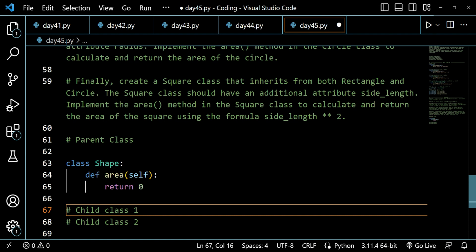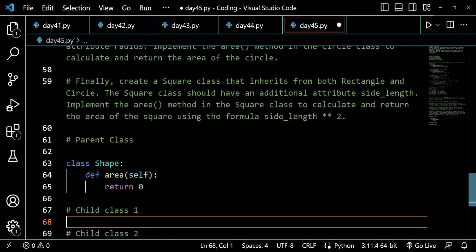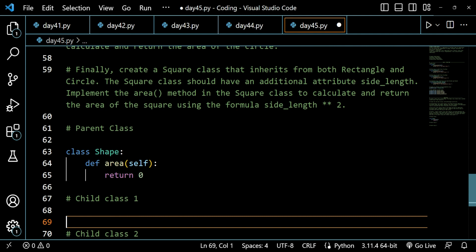So this is an example of hierarchical inheritance where multiple classes inherit from a single parent class. So we will be naming rectangle here first, and as we know that it will be inheriting from a parent class, that is the shape class, so we will be closing it by parentheses, and inside those parentheses, we will be writing the name of the parent class.